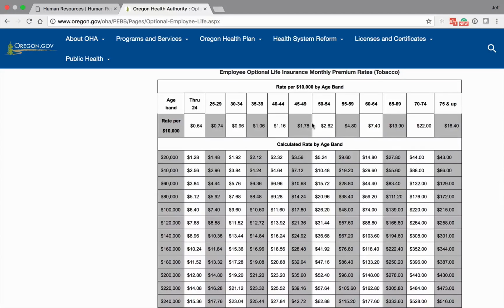So if you elected $100,000 of life insurance and you were 24 years of age, it's going to cost you $6.40. This is per month. This is the one optional life insurance that if you don't purchase as a new employee and you wait till open enrollment, you will need to complete a medical history statement for all life insurance that you elect.